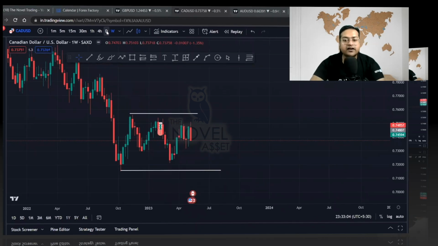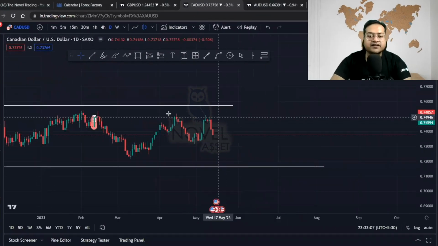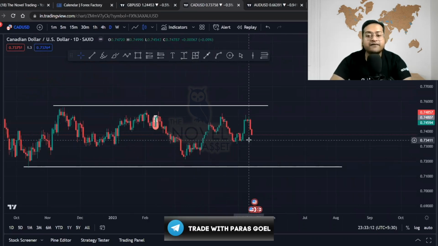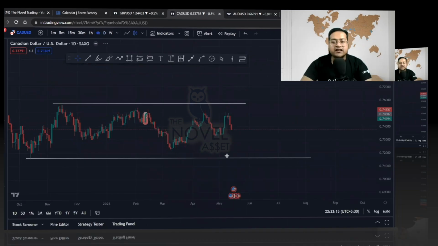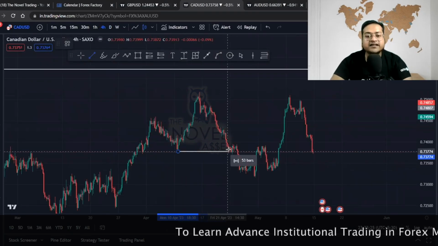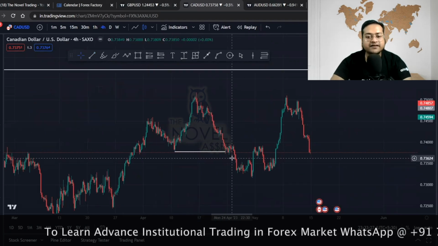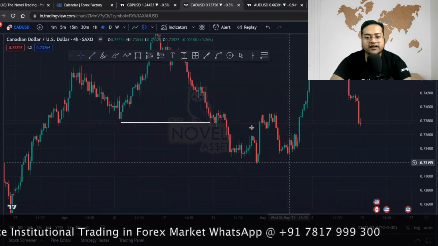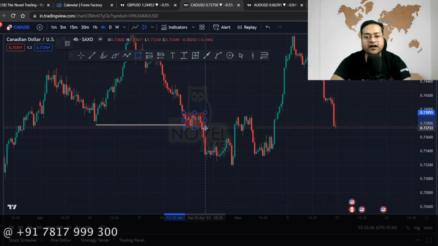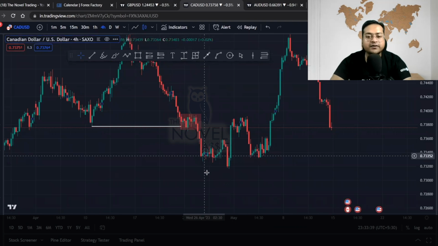Now let's go on a smaller time frame and let's understand what is happening in the market. The daily chart is also a little bit consolidating in the market. The market is not going in a very perfect momentum either towards the upside or downside. Let's go on a 4-hour chart and let's understand what is happening. The 4-hour chart also says that the price has given us a recent change in character in the market. If the price has given this change in character, let's see in the continuation what did happen. Price created this bearish rectangle type of liquidity for the market players, and then all the retail sellers were able to sell below this level.